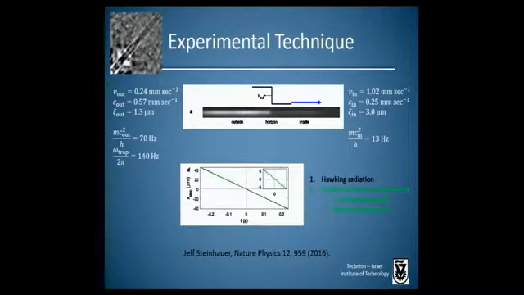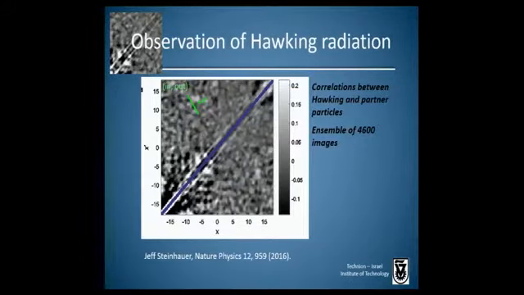So now, let's move on to the main experiment, the Hawking radiation experiment, where we no longer cause the horizon to oscillate. We just move the potential at a constant speed. And we get this correlation function. And so we can see this band starting at the horizon and traveling out. These are the correlations between Hawking and partner particles. So this is the observation of the Hawking radiation. And this correlation function was obtained from an ensemble of 4,600 repetitions of the experiment, corresponding to 6 days of continuous measurement.